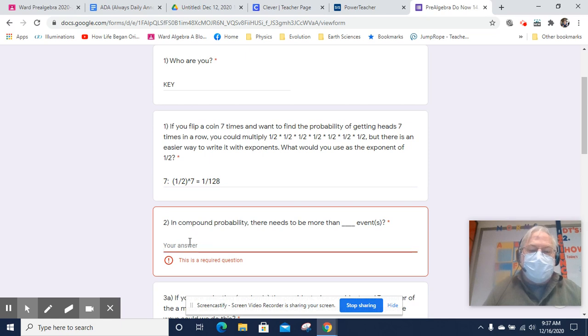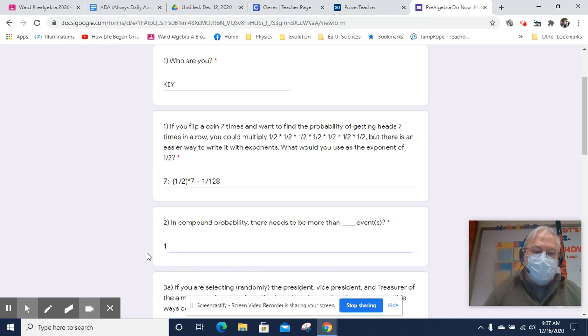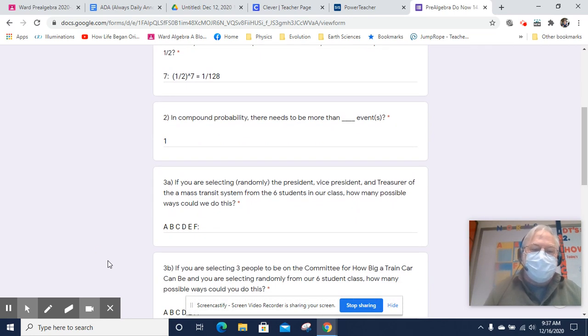Now, that last one was a compound probability because there was more than one event. Compound probabilities need to have combinations of events.